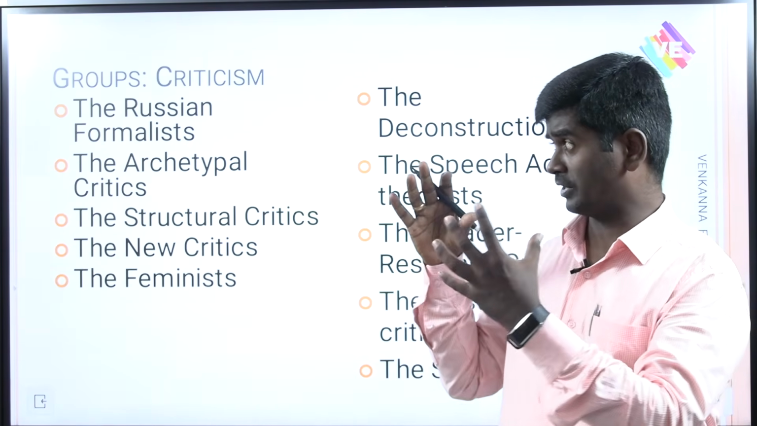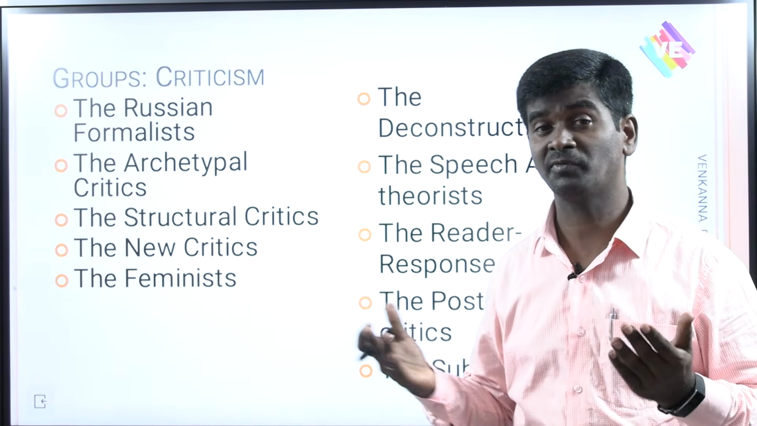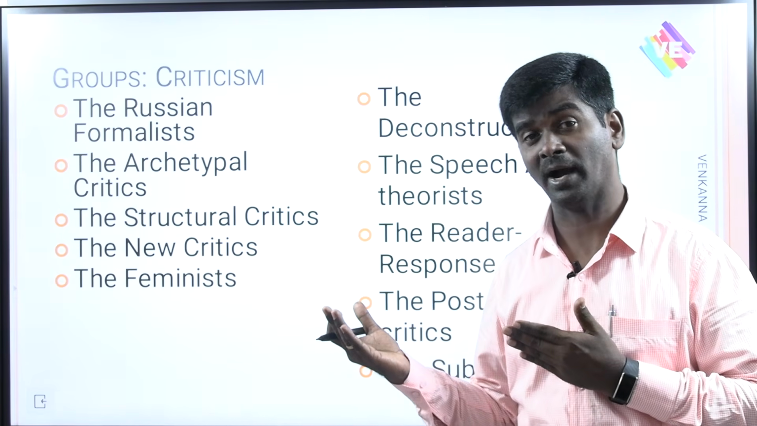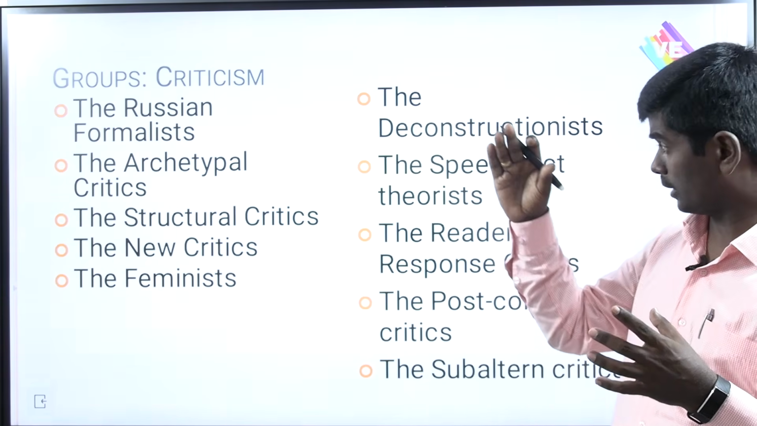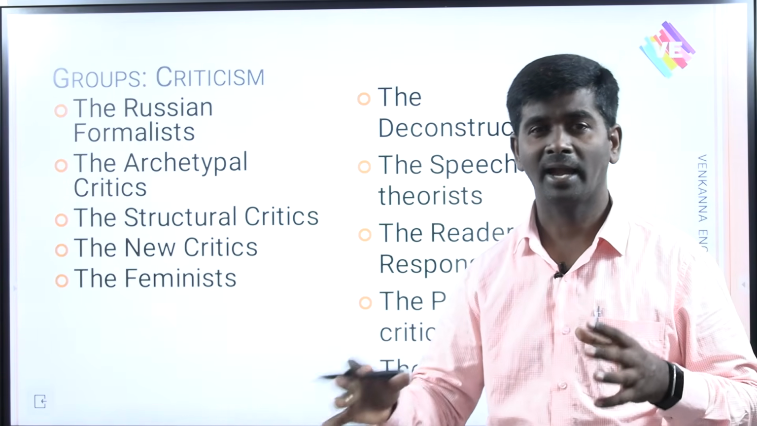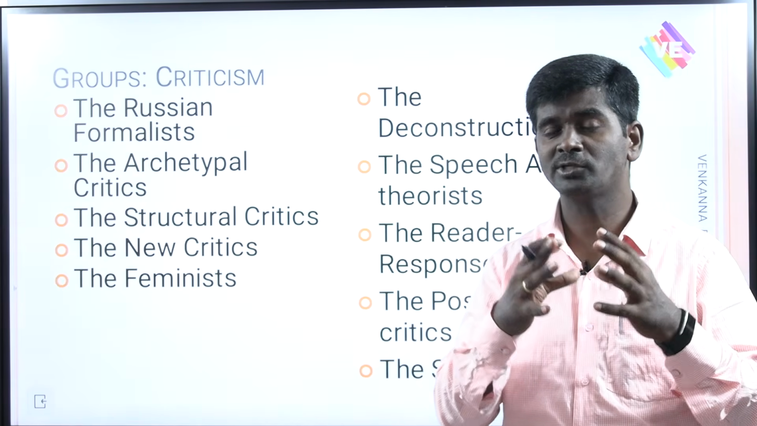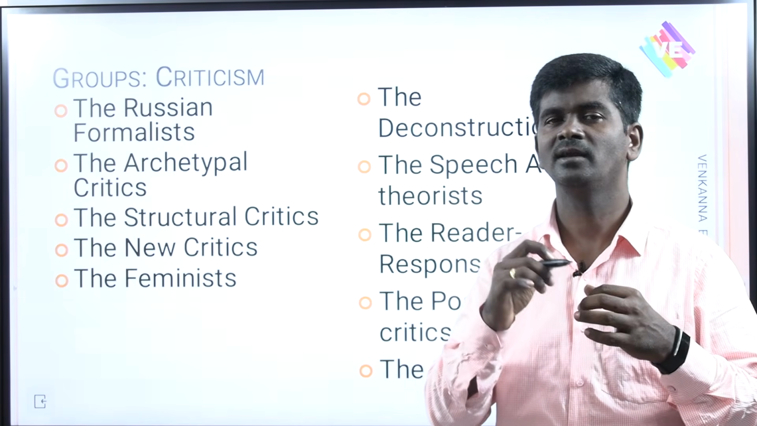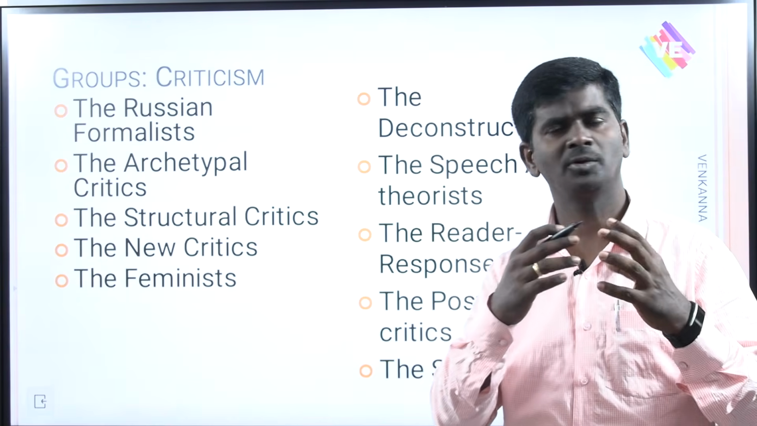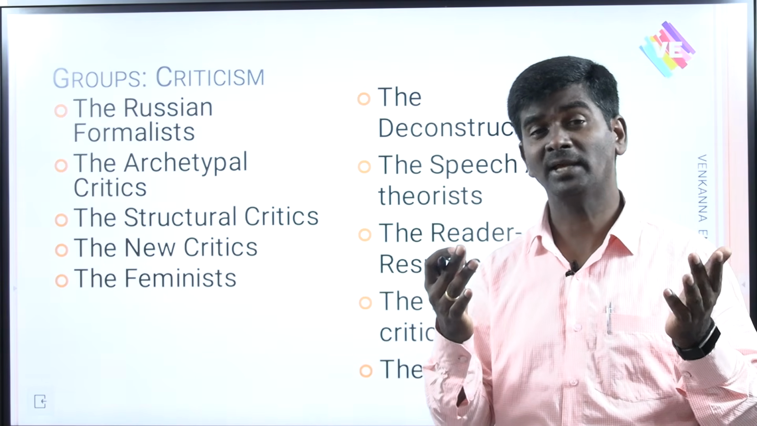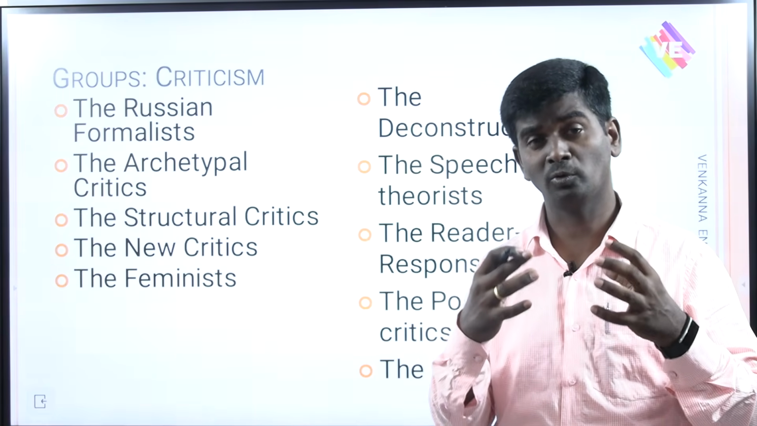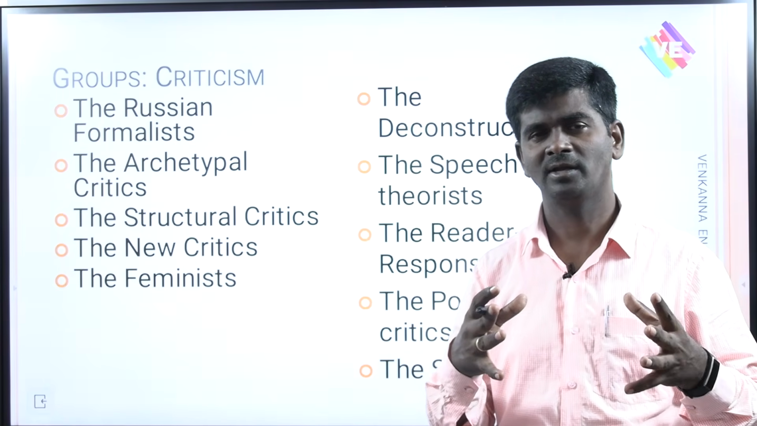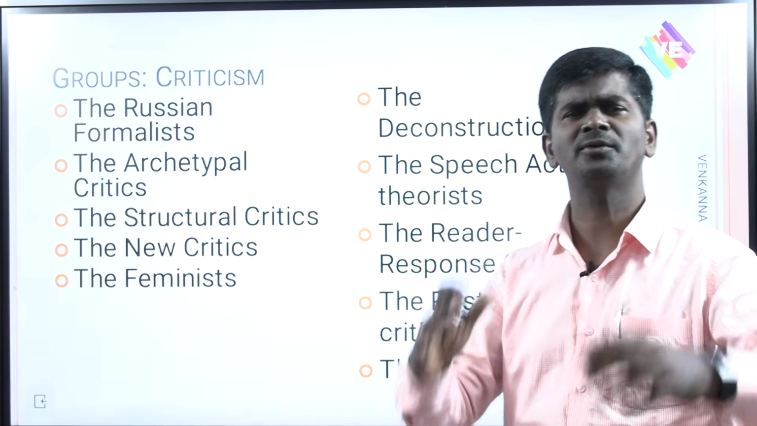You need to know the different groups. Structuralist: Roman Jacobson and Ferdinand de Saussure become part of the structuralist group. Every group includes certain members. Who are the leaders? Who are the members? You need to know. William Empson and W.K. Wimsatt belong to the New Criticism group. And who is the leader of New Criticism? John Crowe Ransom. Like that, you need to know.